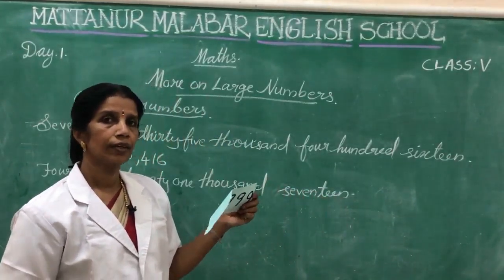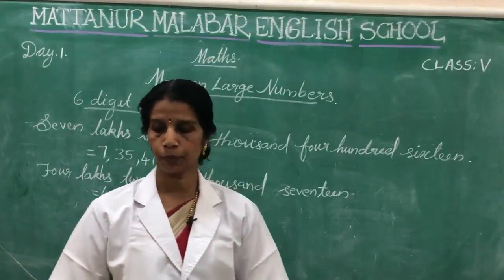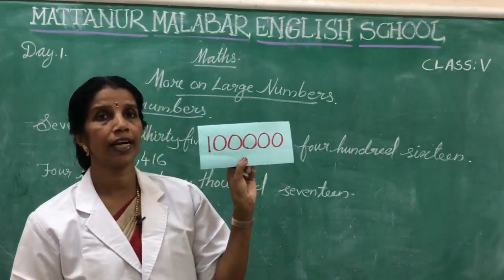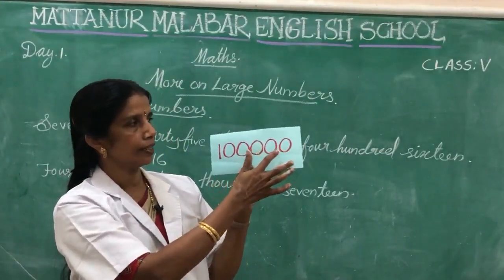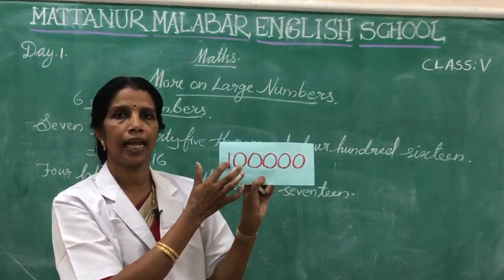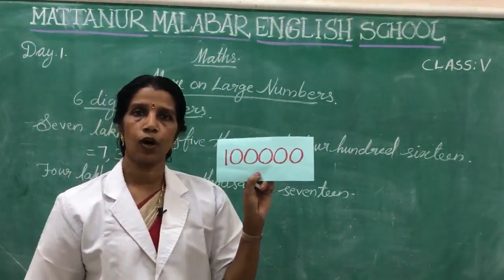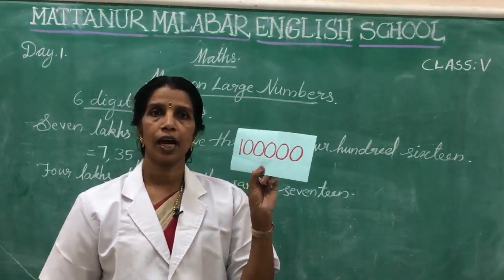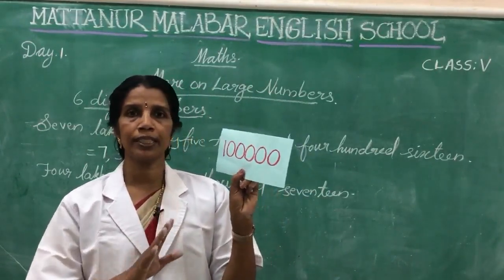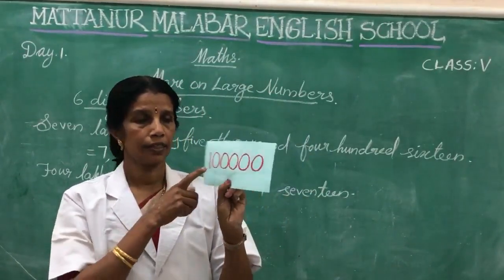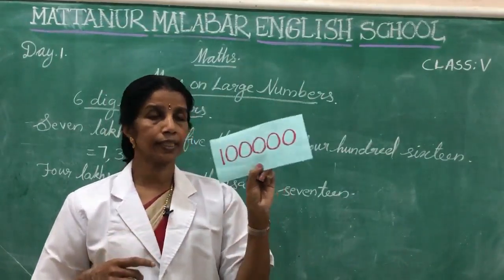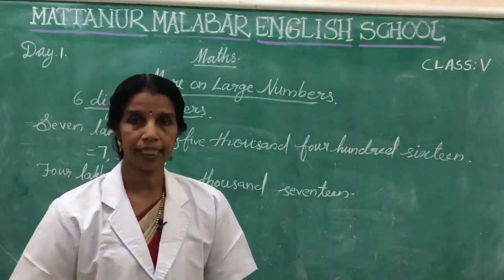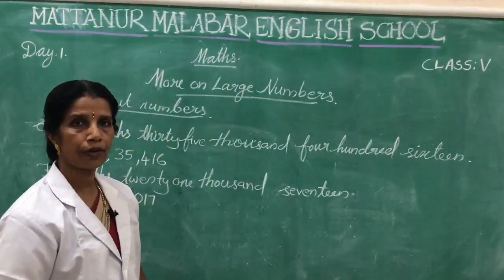All of you understand? Which is the smallest 6-digit number? This one, 1 lakh. Ones, tens, 100, 1000, 10,000, lakhs. Here 1 lakh is the smallest 6-digit number. Greatest 6-digit number means we want to write 9. How many times? 5 times means greatest 5-digit number. 6 times means we want to write 9 6 times. Greatest 5-digit number, 5 nines. Okay.